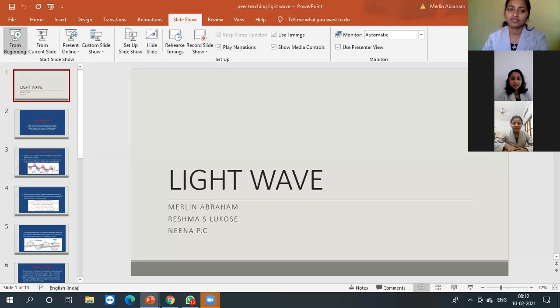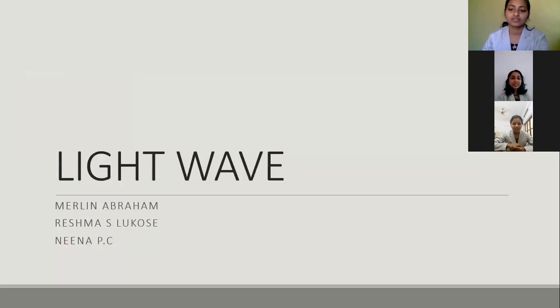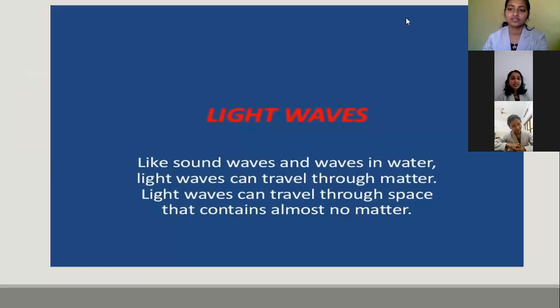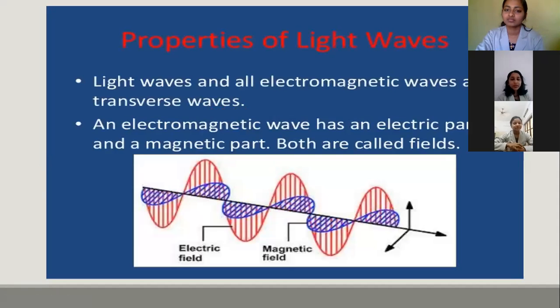Okay, Reshma, let's move on to the topic. Nina teacher has told us what a transverse wave and a longitudinal wave are. So light wave is an example of a transverse wave. Light always travels in a straight line, like sound waves and waves in water. Light waves can travel through matter. So, moving to the properties of light, Merlin teacher will introduce that. Yes, there are different properties of light waves.